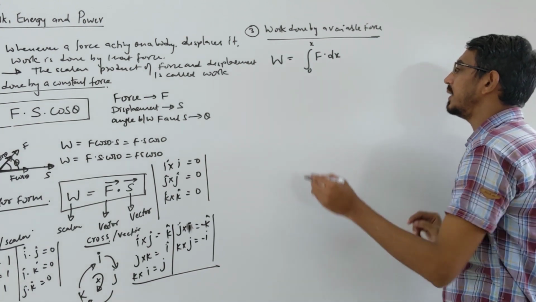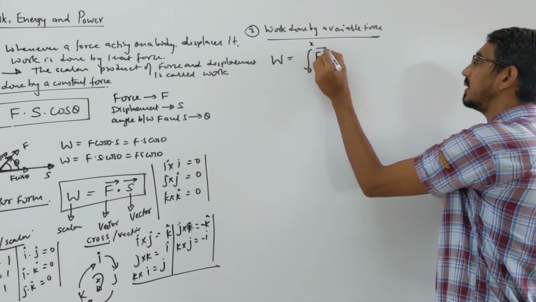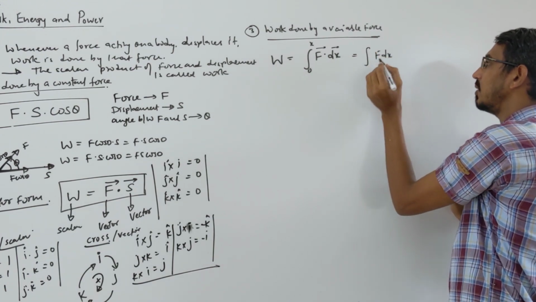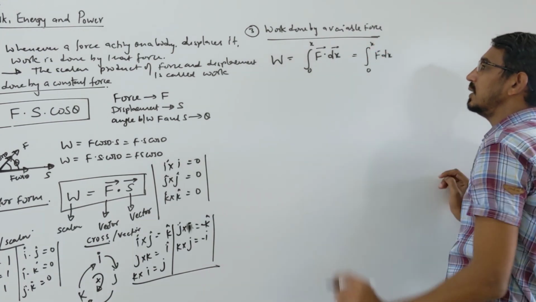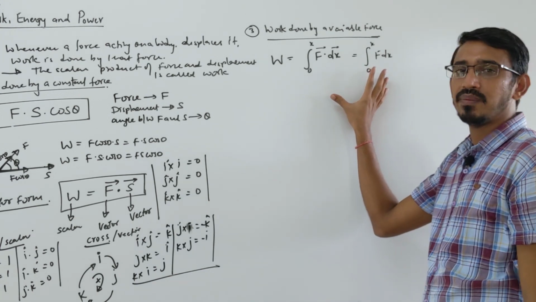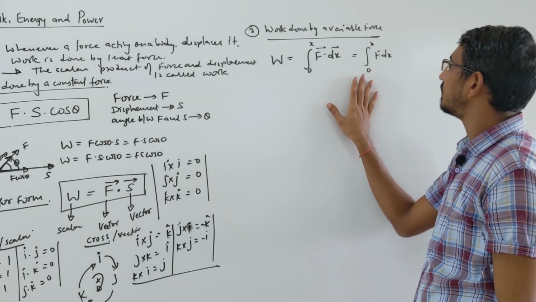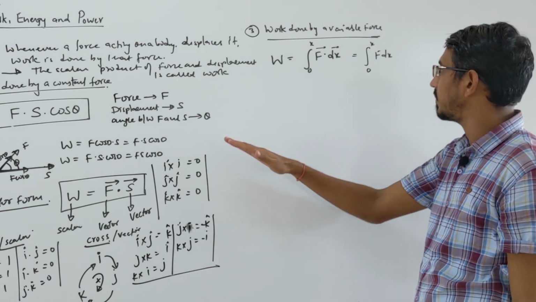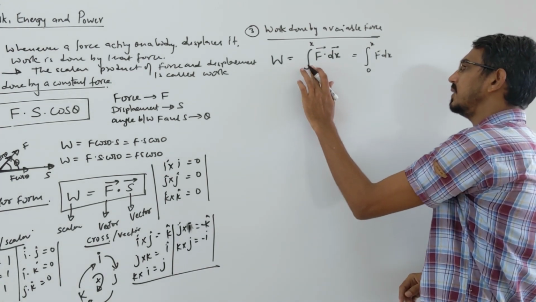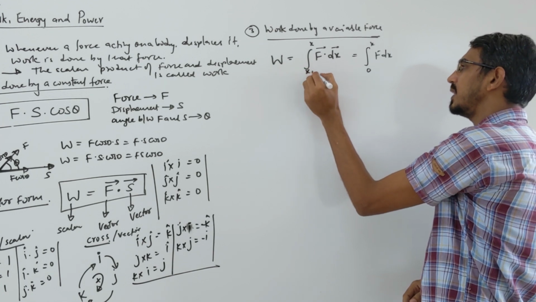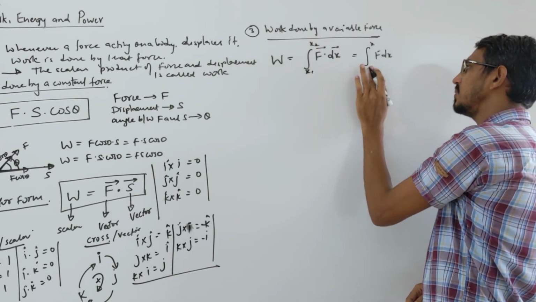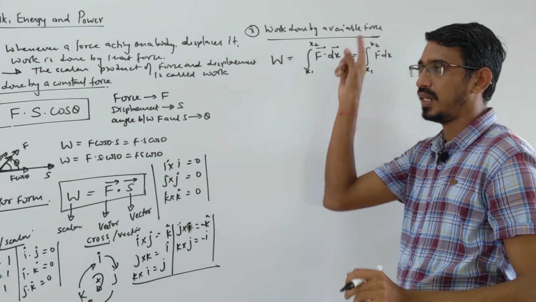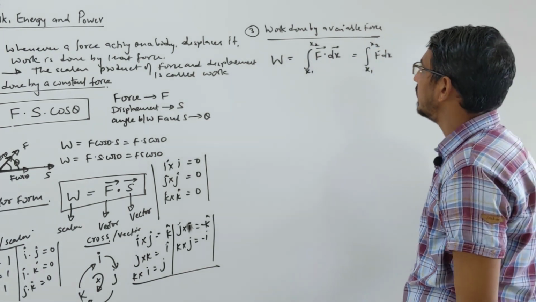Correct? Yes. In real they are also vectors only, but we write it that way. You can write it this way, or simply you can write f dx, still no problem. Okay. So this is work done by variable force. When force is variable, we have to do integration to find the work done by that body. They can give anything, like initial displacement x1 to final displacement x2. Okay, anything can be given to you, no problem. These are the limits we put once we integrate.